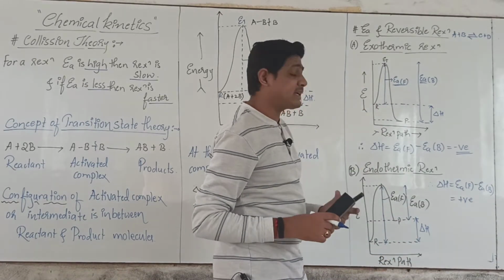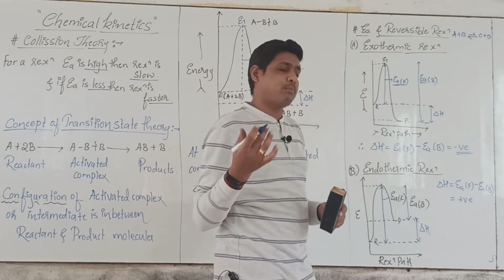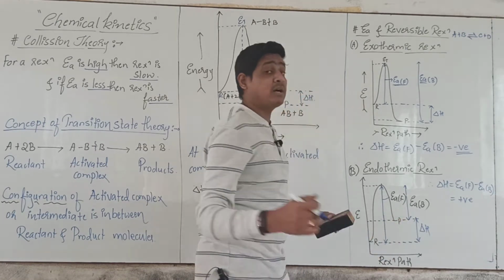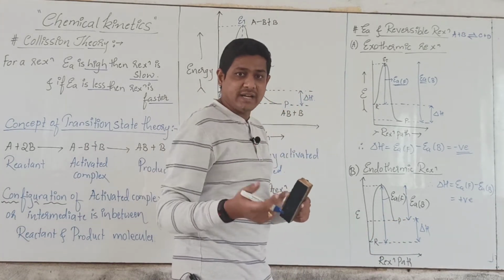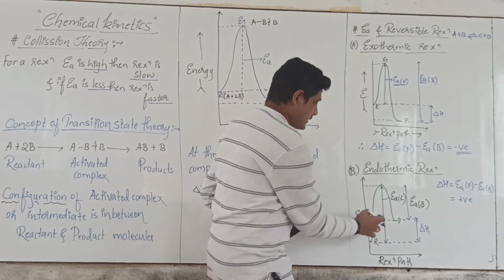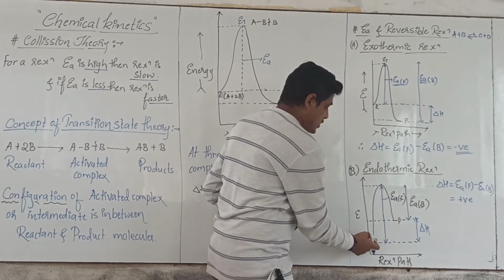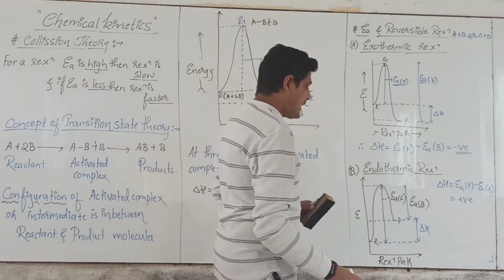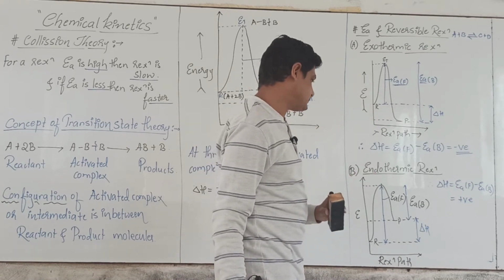Next, endothermic reaction. What do you mean by endothermic? Heat will be absorbed. It means the product molecules are not stable, but as we want the product, we are supplying more energy and creating the products. So here it will be the reverse of this. The energy of reactant is very low and the energy of product molecules will be higher.